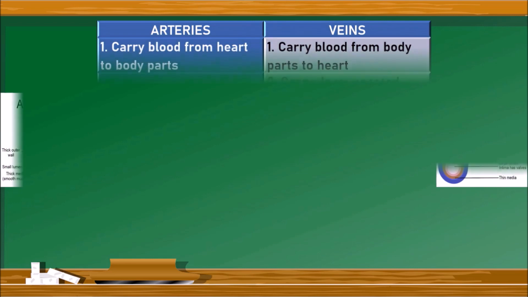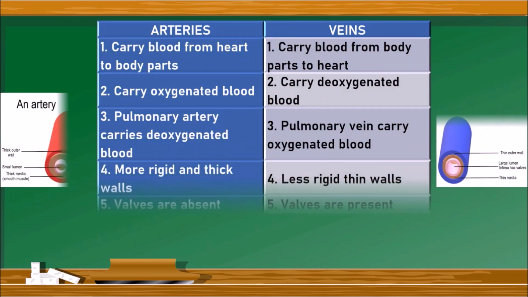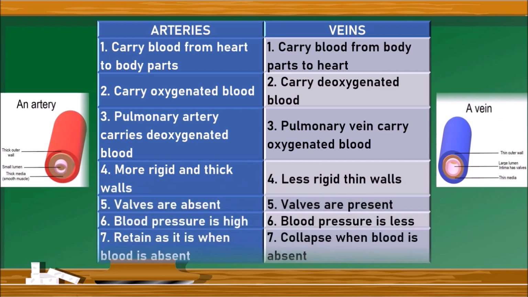Let us draw a table with the arteries and veins on either side. Here I have provided the pictures of arteries and veins in their respective sides. Observe them carefully while listening about the differences. The first one: arteries carry blood from heart to body parts, that is, away from the heart, whereas the veins carry the blood from body parts to the heart. That means they carry blood towards the heart.